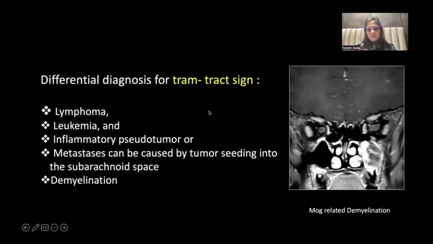Now, differential diagnosis for tram track sign is leukemia, lymphoma, inflammatory pseudotumor or metastasis, and also demyelination as we saw in the previous case. Also in this case, the child was positive for anti-MOG antibodies. So demyelination can give rise to perineuritis, which can result in tram track sign.